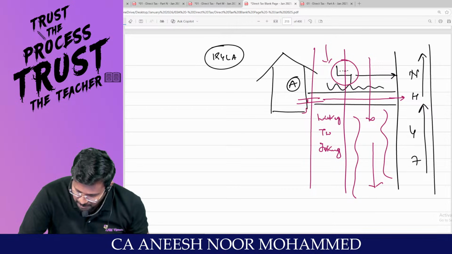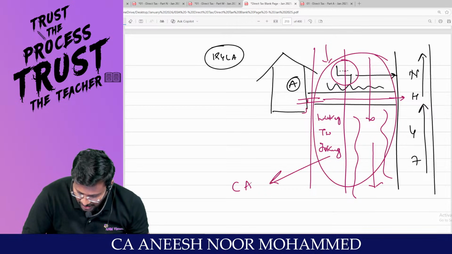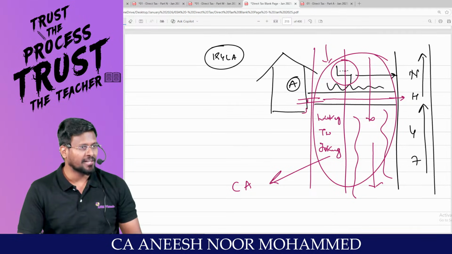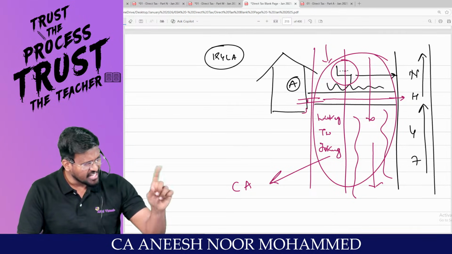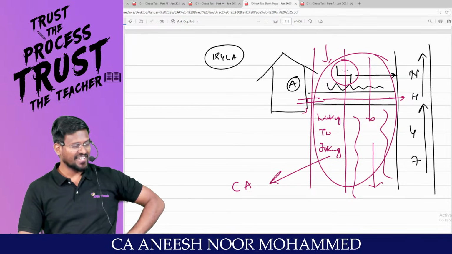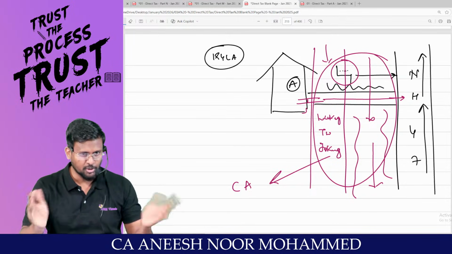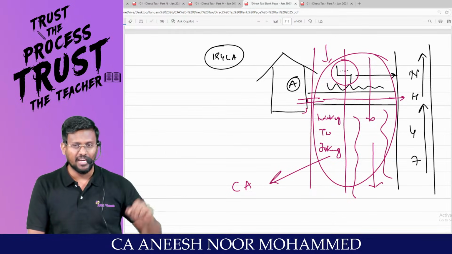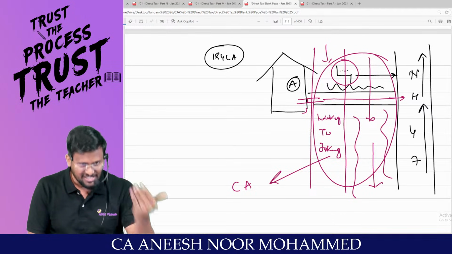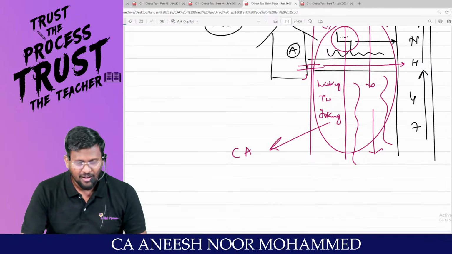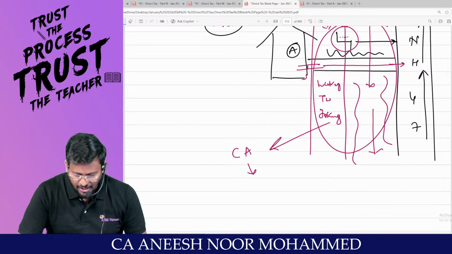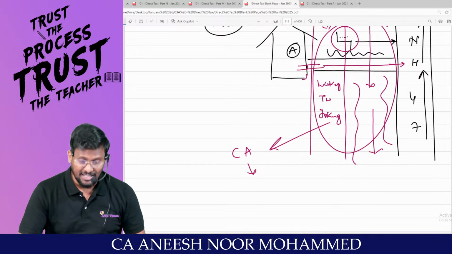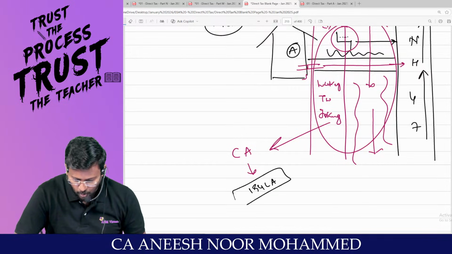That means this place has been compulsorily acquired by the government. Compulsory acquisition is also a transfer. Yes, sir. Are you really with me? As per section 2(47) of the capital gains, every such transfer will be considered as a transfer. So the government will be paying compensation to Mr. Ayman. Are you all really with me? For that, the government is liable to deduct TDS under 194LA.